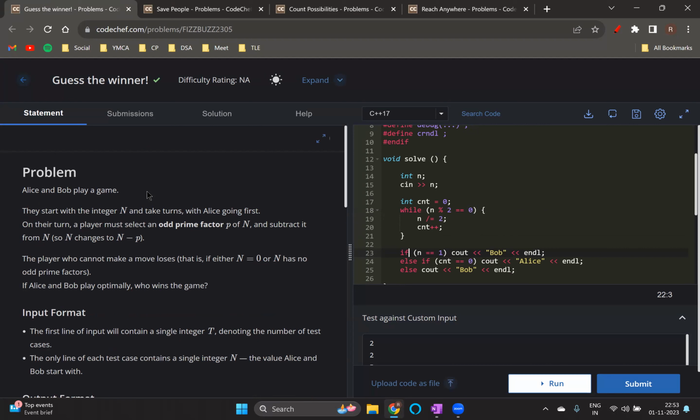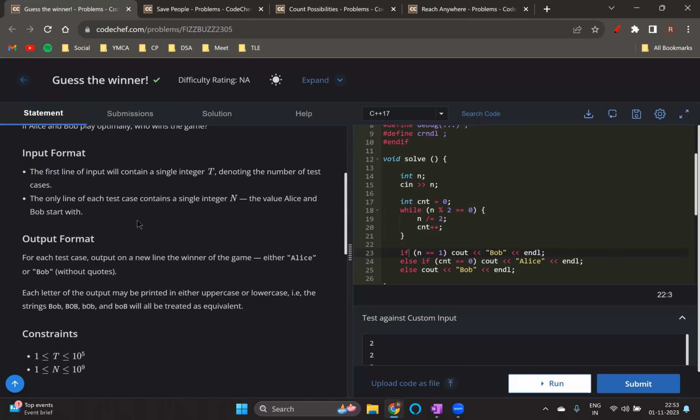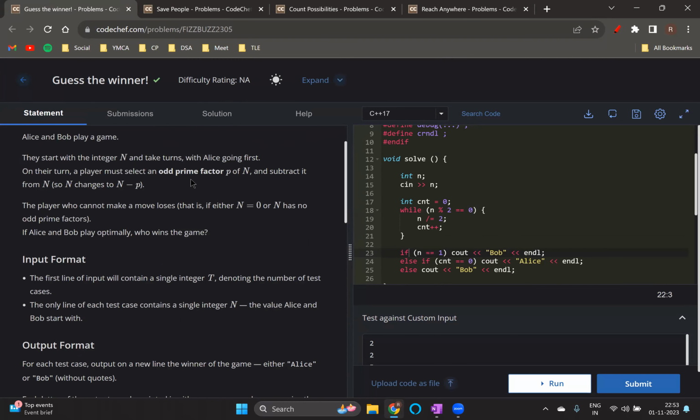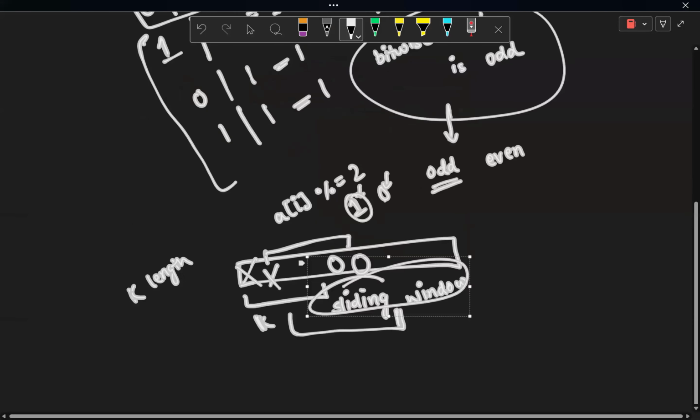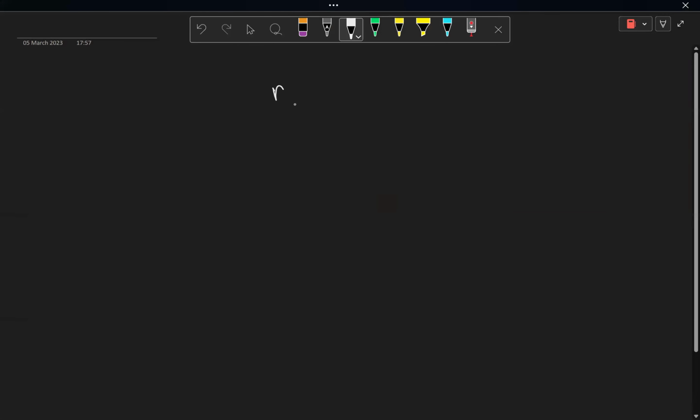This is the problem, Guess the Winner. In this problem, we have been given an integer n, and we have been told that Alice and Bob will play a game in which, on the turn of any of those players, the player must choose an odd prime factor of that integer n and subtract it from n. So n was the number. Let's say it is Alice's turn.